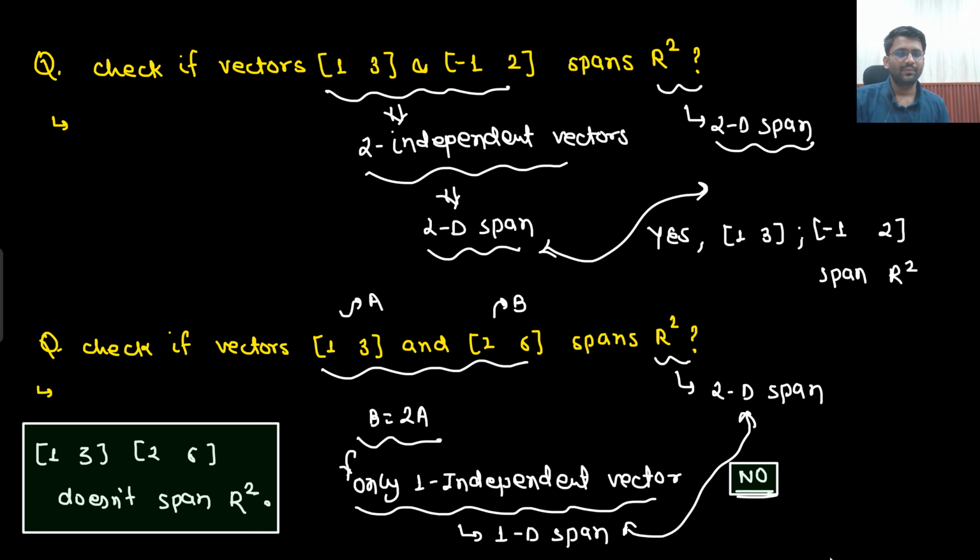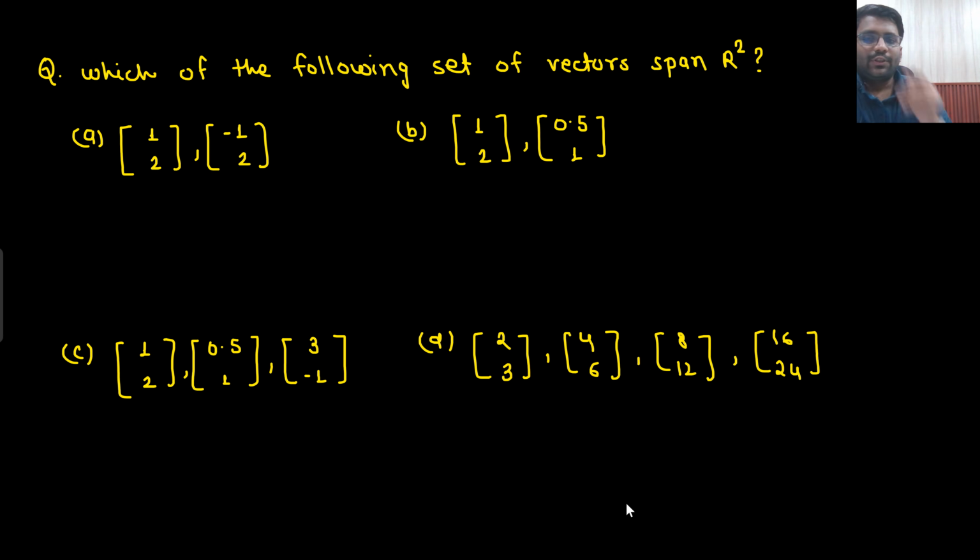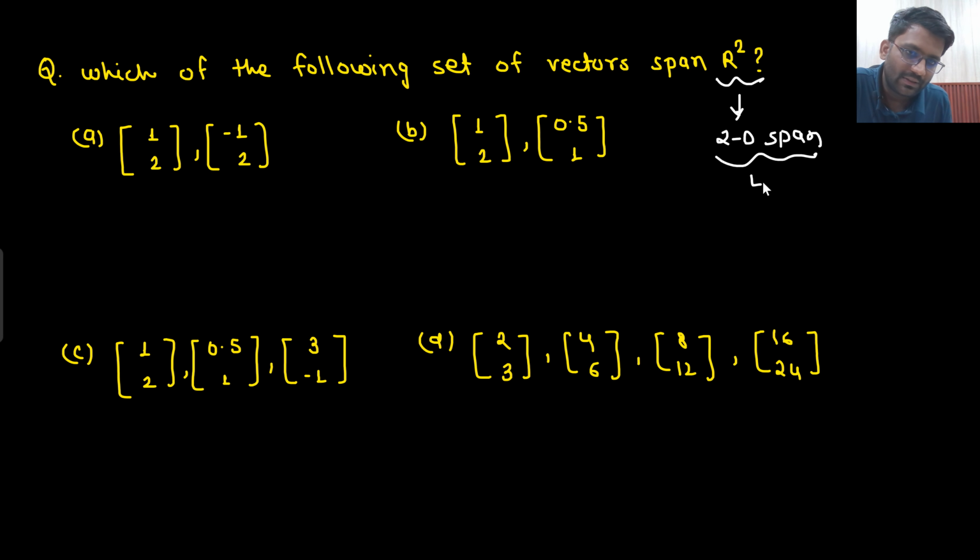Is that clear to you? Which of the following sets of vectors spans R2? For spanning R2, what do you need? You need two independent vectors. First, you will write down what is the span of R2. Span of R2 is 2D span. If it is having 2D span, what does that mean? It needs two independent vectors.